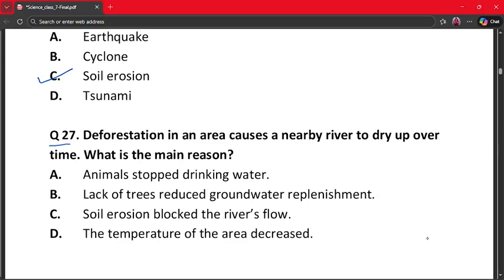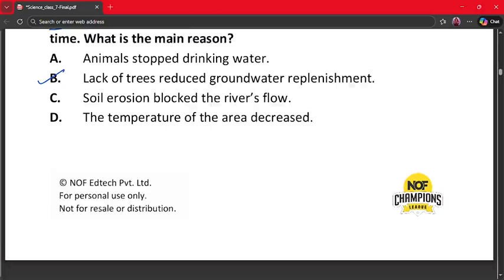The correct answer is option number B, because trees help recharge groundwater, and without trees, water retention decreases and rivers dry over time. So option B is the correct answer. Lack of trees reduce groundwater replenishment.